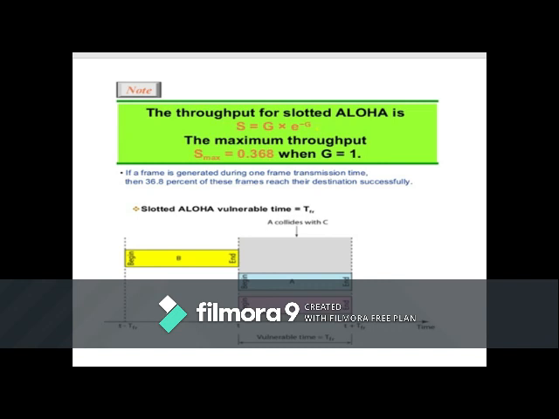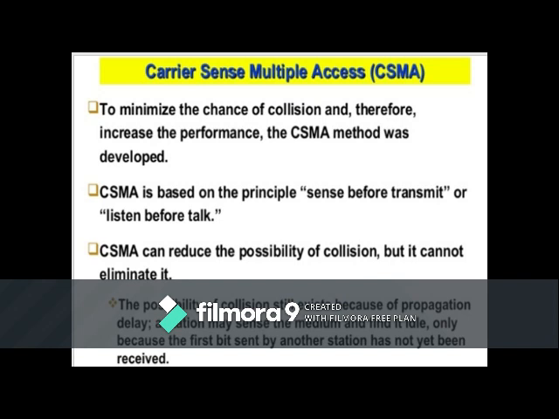So throughput, how can we define it? S is equal to G times e to the power of minus G. Then we have the next method, that is carrier sense multiple access.